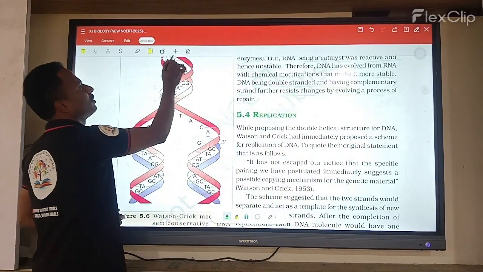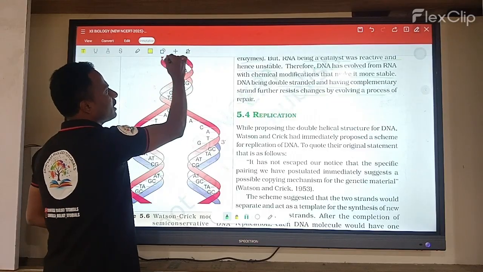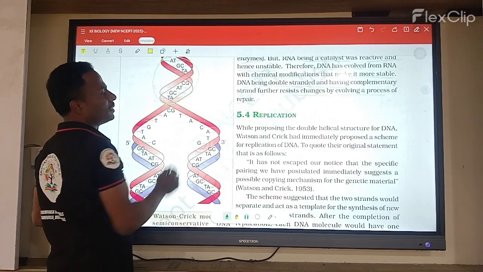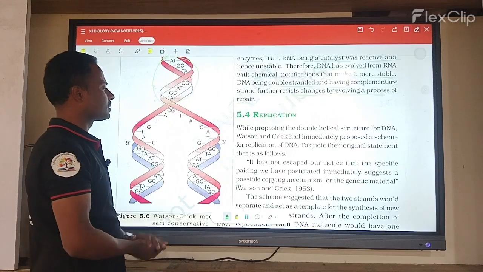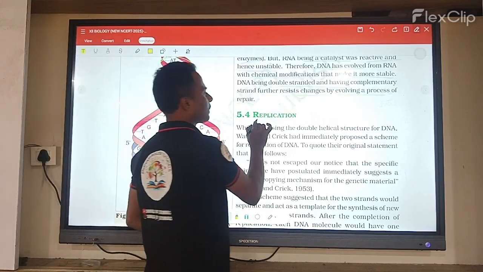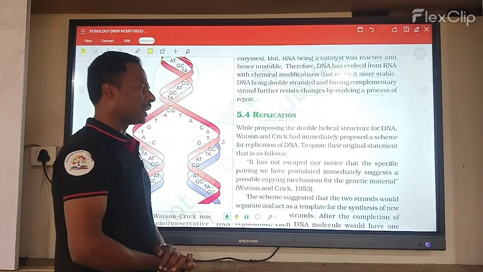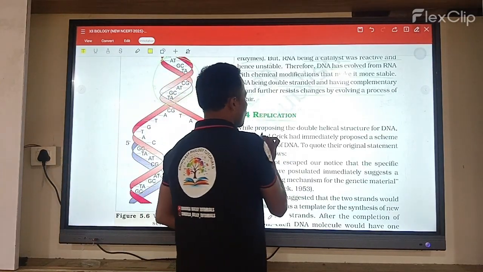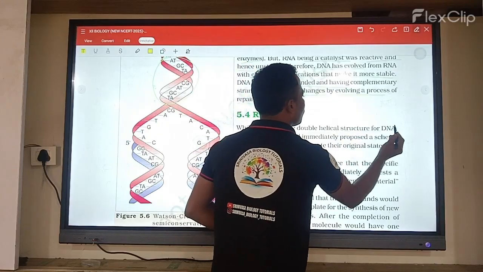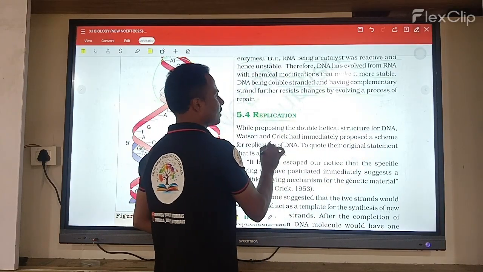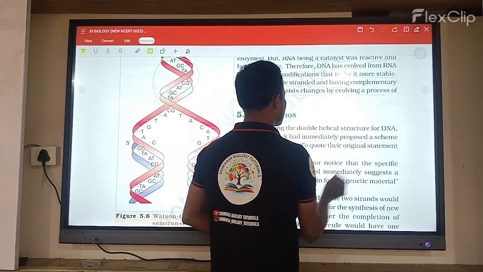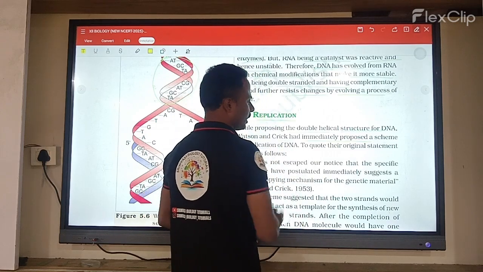So, for example, when we take the DNA, within the DNA the cell repair takes place. Let us look at the replication process. What is replication? While proposing the double helical structure of DNA, Watson and Crick immediately proposed a scheme for the replication of DNA.